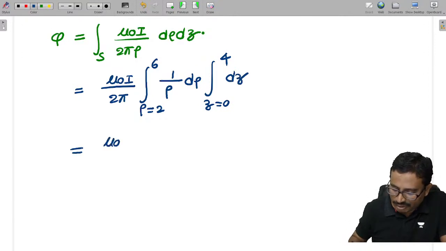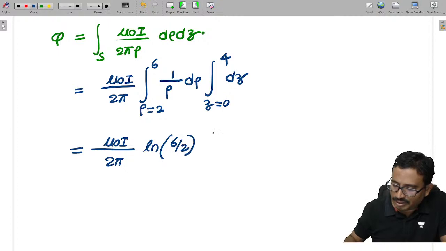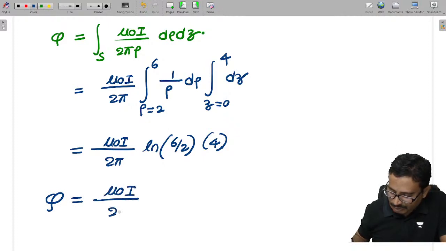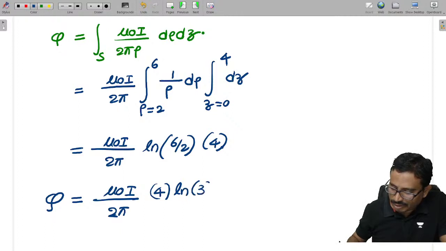So this gives mu naught I by 2 pi into ln of 6 by 2, into the z value of 4. So the flux is mu naught I by 2 pi into 4 into ln of 3.